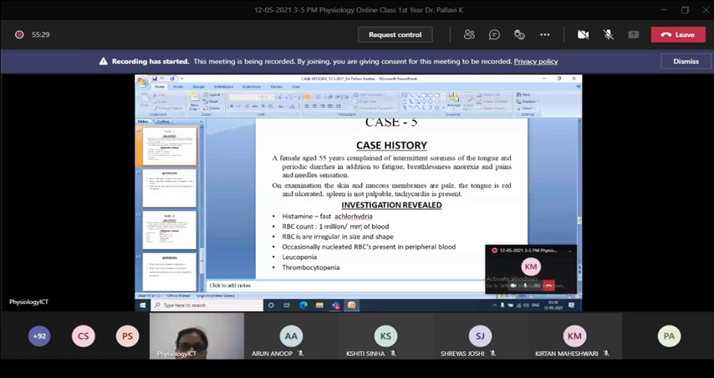Her investigations: hemoglobin, then RBC count 1 million per cubic mm, here the unit mistake is there, it should be cells per cubic mm. Then the RBCs under the microscope are irregular in size and shape. Occasionally nucleated RBCs are present in the peripheral blood, with leukopenia and thrombocytopenia. So these are the investigations of this case.